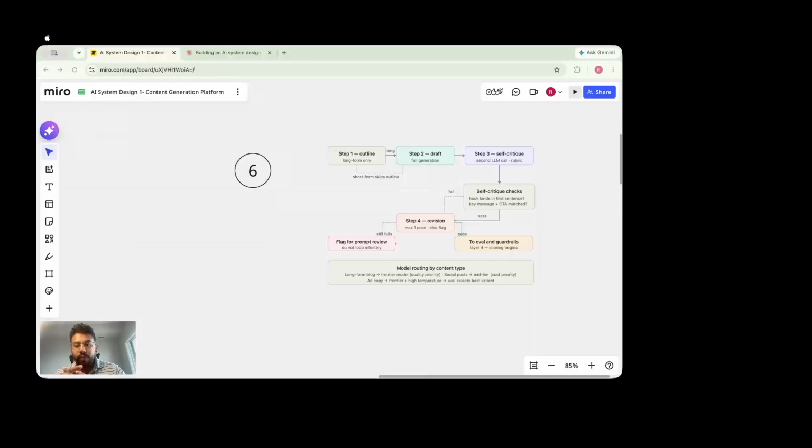And then what happens after this revision part is, if it still fails, it internally flags the prompt for a review, right. It still gives the output to the user, but in our internal evaluation, we get the first signal that, hey, the second LLM after doing this critique is calling the output a little weaker.